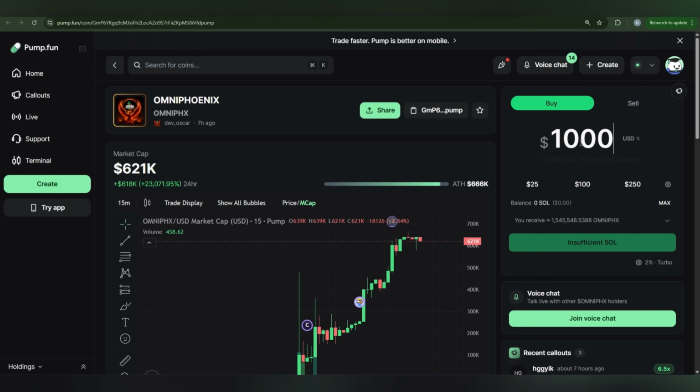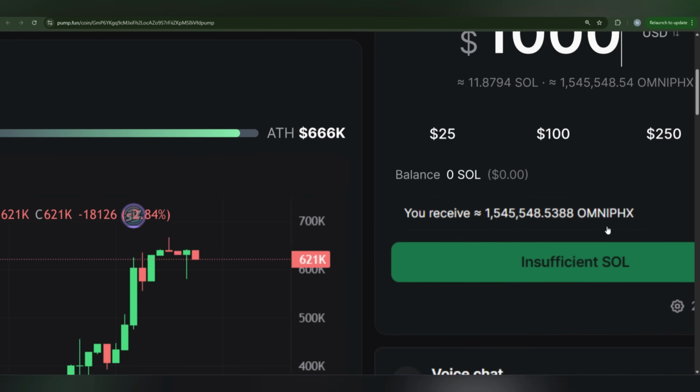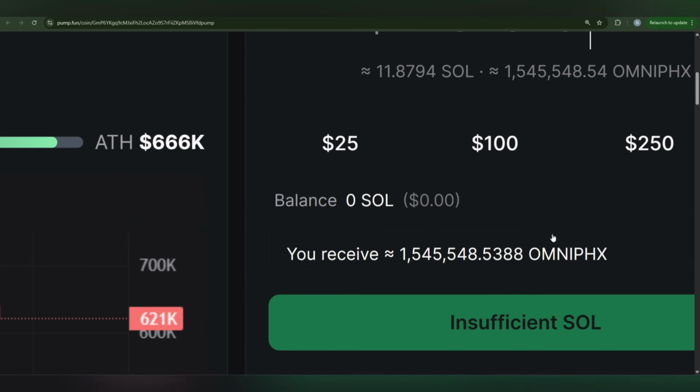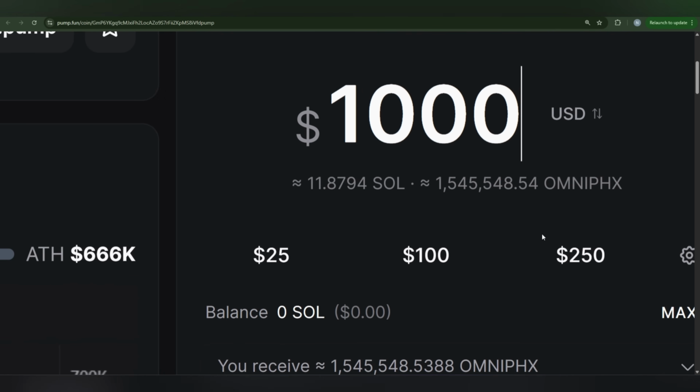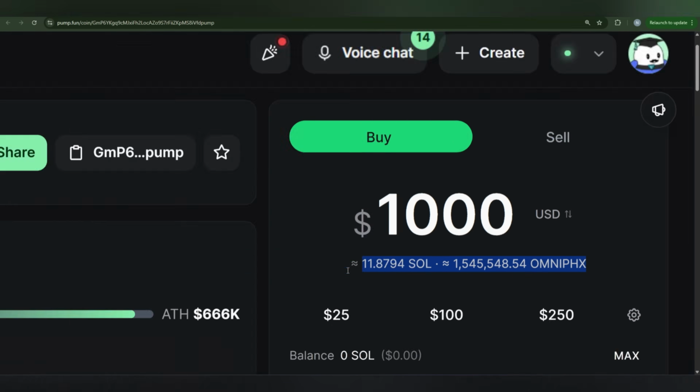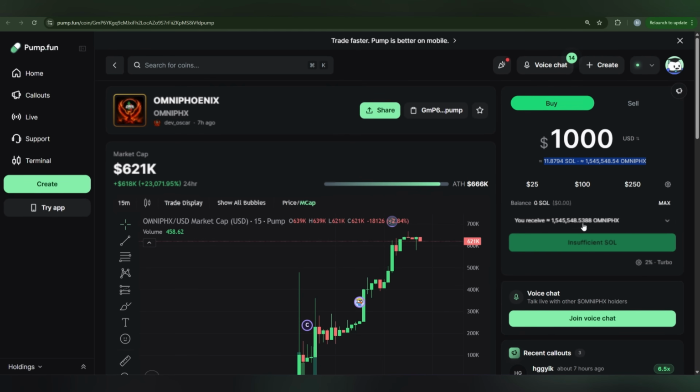Now you can also put in a number. If you have $1,000, then how much OMNIPHOENIX token can you grab? There are also chart details, how many Solana for $1,000, and the OMNIPHOENIX token amount that can be grabbed here.